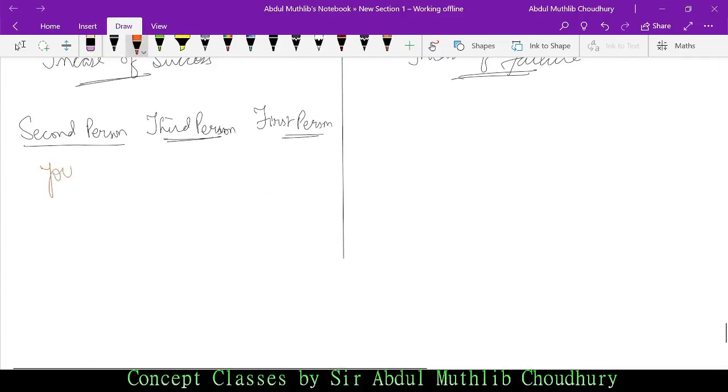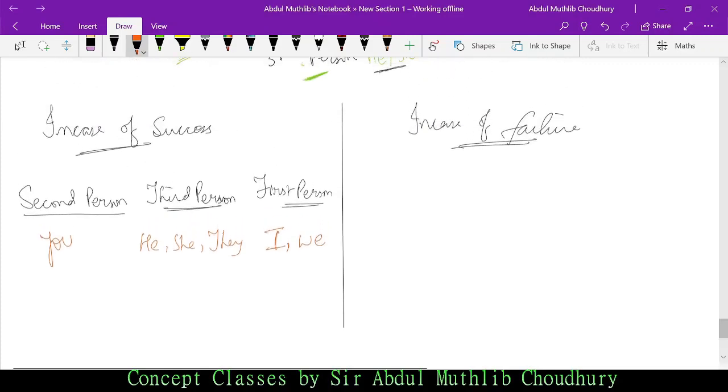Second person is you, third person would be he, she, and they, and the first person, as I told you, I and we. I is singular, we and they plural, she is female and he is male, and you is for the second person.